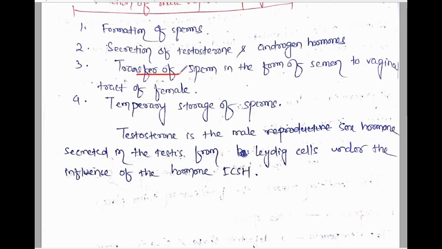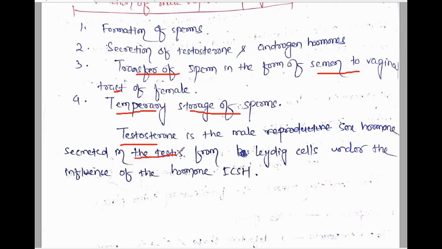Next, transfer of sperm in the form of semen to the vaginal tract. Then temporary storage of sperm in different glands and ducts, like the vasa efferentia, vas deferens, epididymis, and next the seminal vesicle. So in the ducts and inside these glands, sperm get transferred and get stored. Clear?